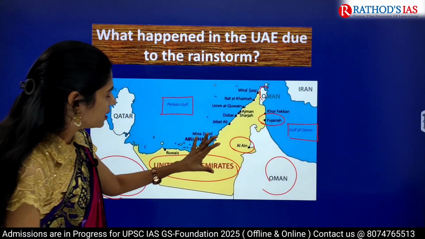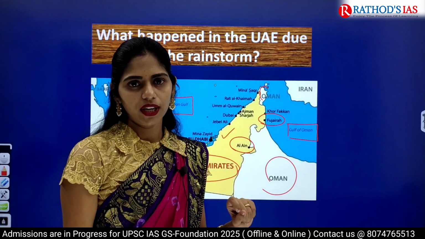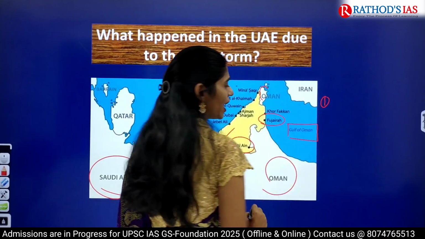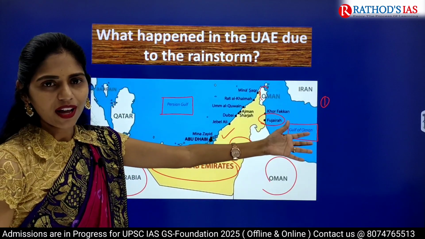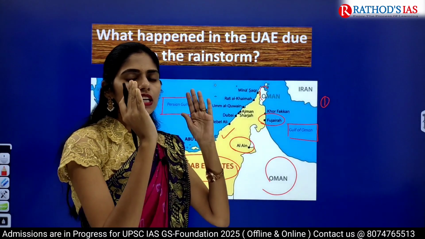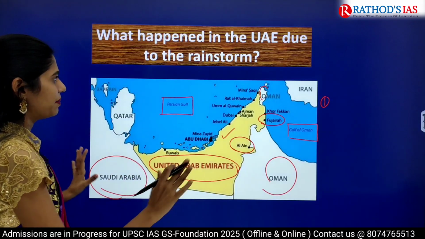And you can get questions on cities and in which country they are located. So you can get a pair. One pair will be Fujairah and they will say Oman. But this Fujairah is located in the UAE. Like that, you have to identify cities and the country they are located in. So this is the map that I have done.